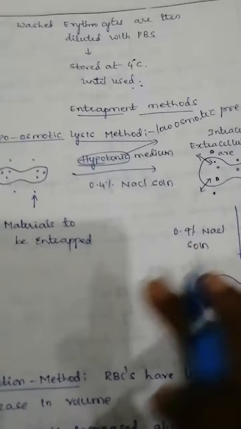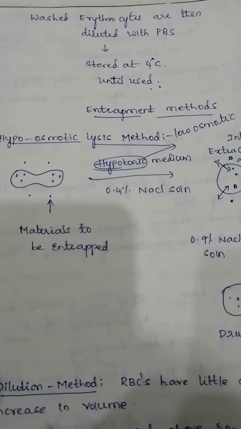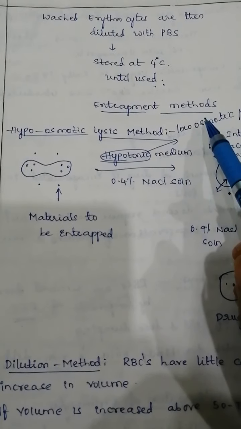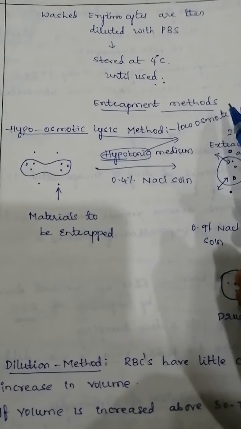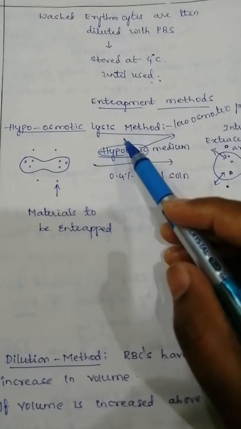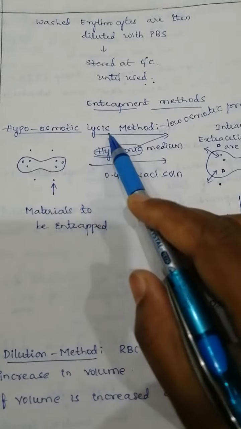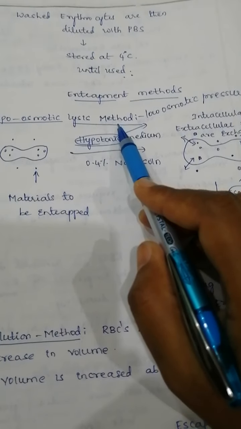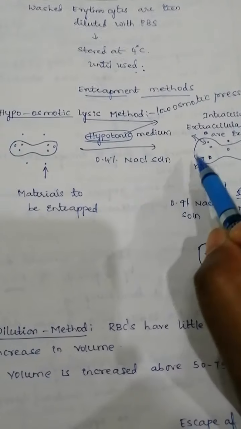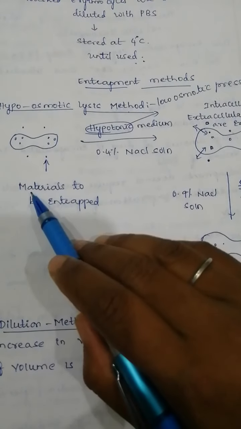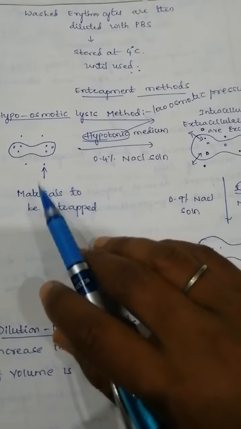Okay, this is the introduction part of resealed erythrocytes. Now we are going to see the entrapment methods. What are the different entrapment methods by which we can load the drug into RBCs? The first one is the hypoosmotic lysis method. Here, osmotic lysis means what? First of all, what is meant by osmosis? That is the movement of molecules from higher concentration to lower concentration, through a semipermeable membrane.